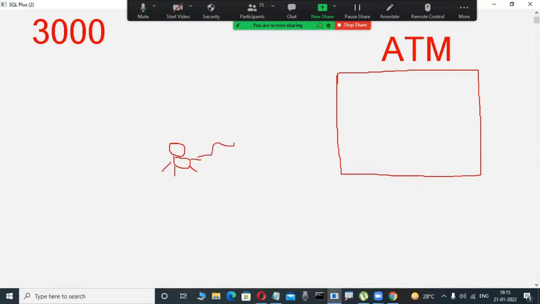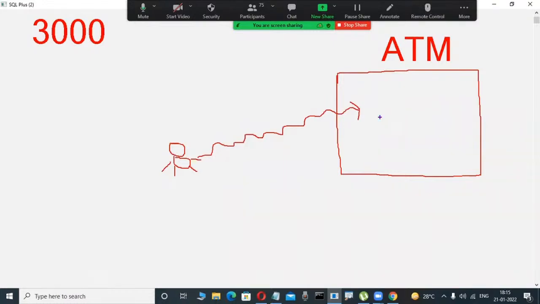Even a non-technical person can understand it. I'm going to some ATM center, for example. I decided to withdraw money. For example, I'm inserting an ATM card. It will ask for a PIN number. I'm not checking the balance. For example, I'm not checking the balance. But unfortunately, my balance is how much? 3000 rupees are there presently in my account.